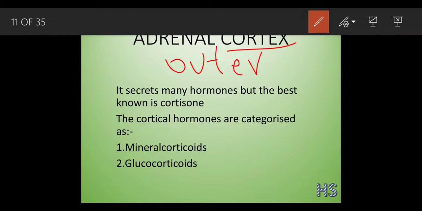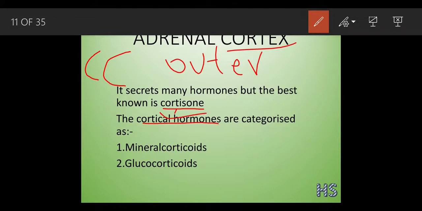The adrenal cortex secretes many hormones, but the best known is cortisol. C stands for cortex, C stands for cortisol. This is a very well known hormone. This cortisol is the name of the hormone.